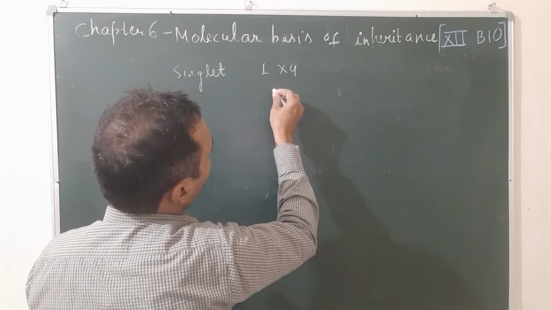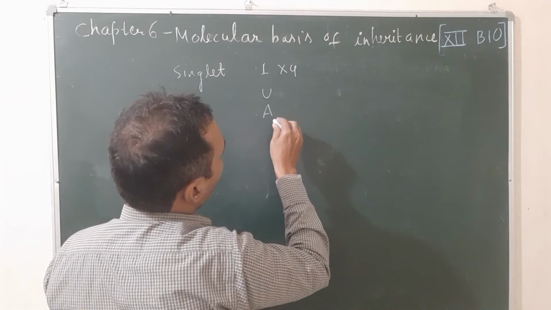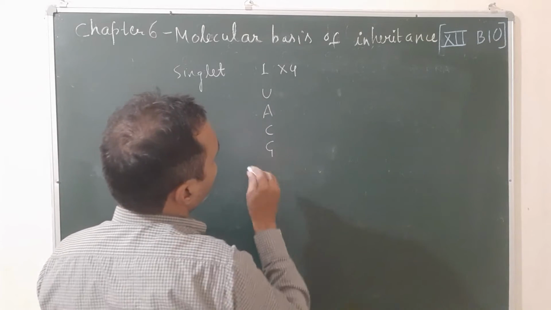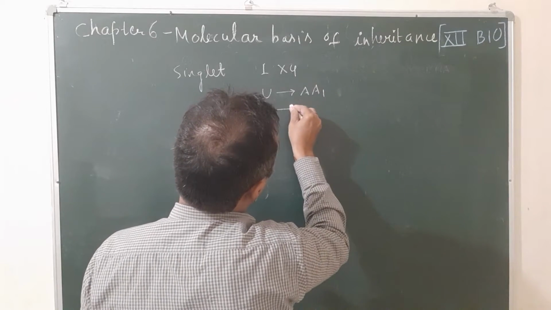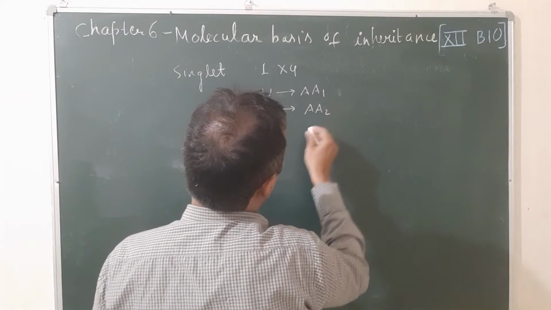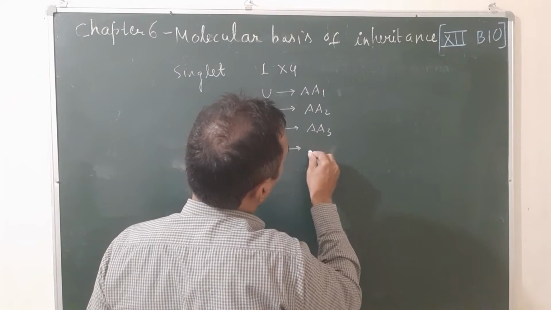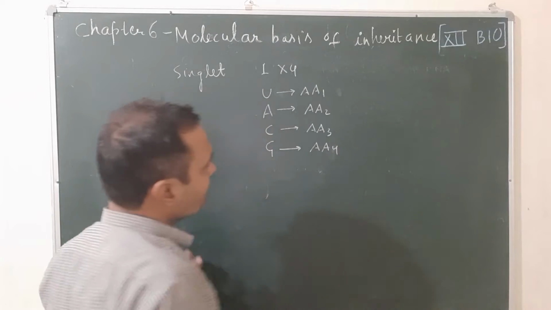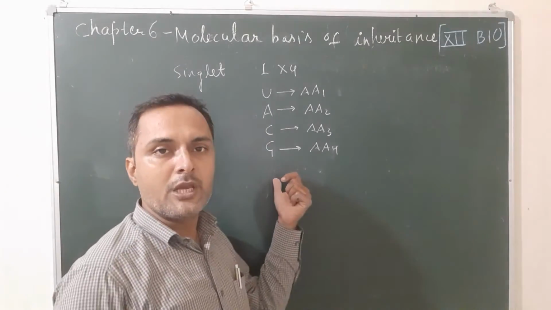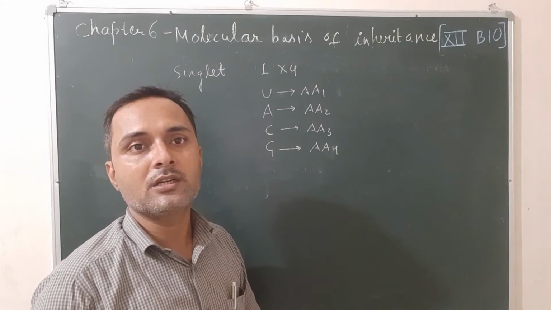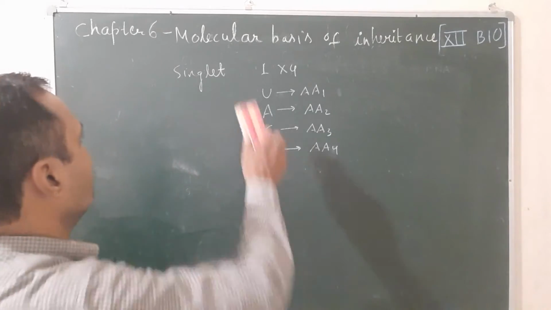Singlet code. That means suppose these are the bases U, A, C, G. This base will code one amino acid, this will code the second amino acid, this base will code the third amino acid, and this will code the fourth amino acid. So total only 4 amino acids are coded, and the remaining 16 amino acids become uncoded. So the idea of singlet was not accepted.